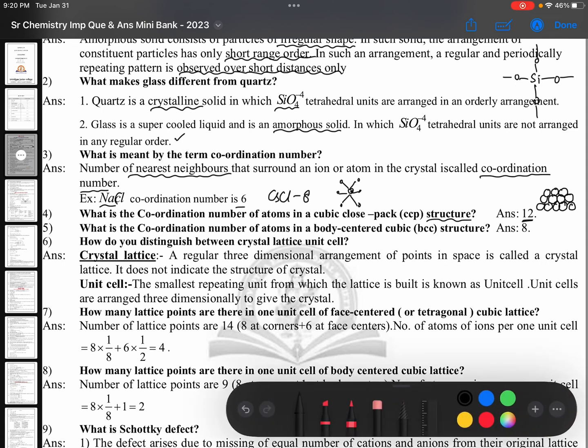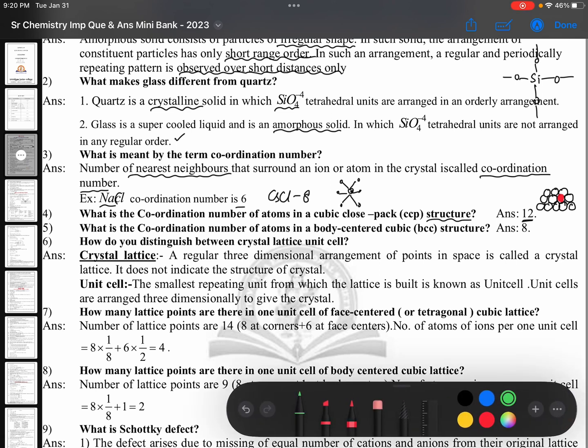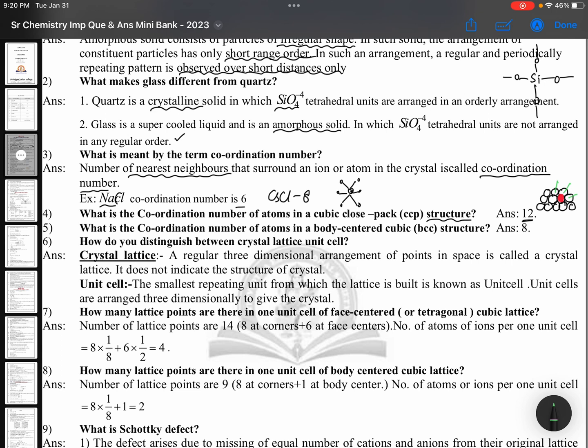In this case, if I am seeing this red color, the red color is surrounded by 1, 2, 3, 4, 5, 6. This is in its plane, and above this it will be with 3, and below this it will be again with 3. So total it will become 12. For 2 marks questions, no need to write all this, simply write 12.